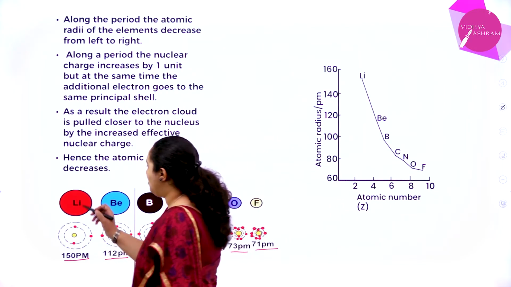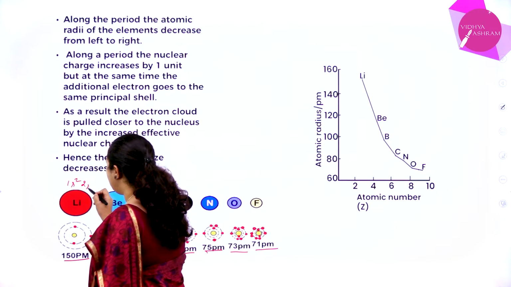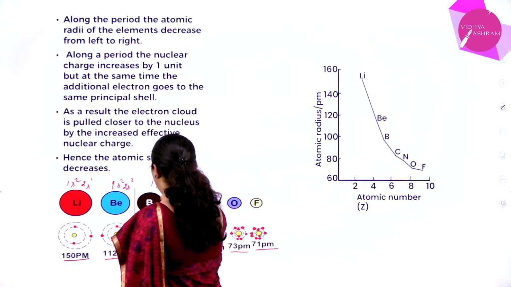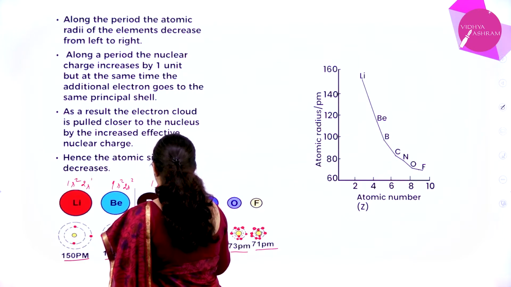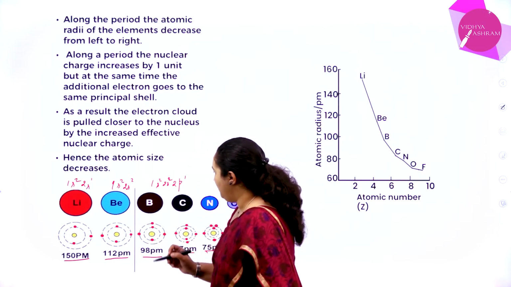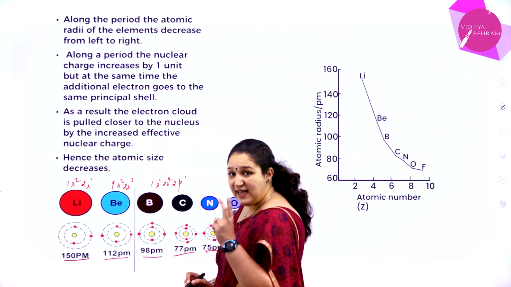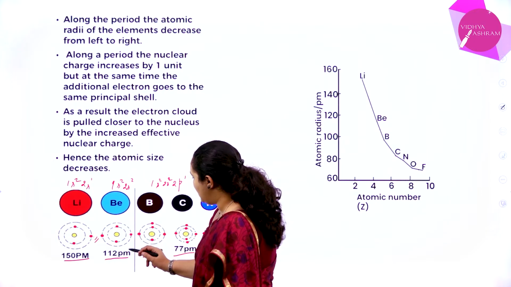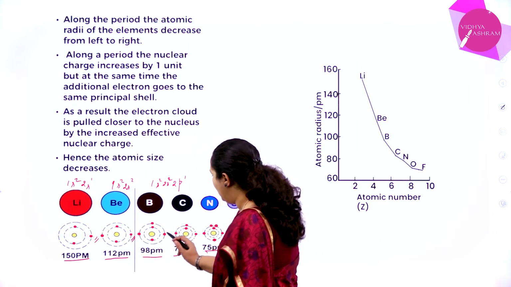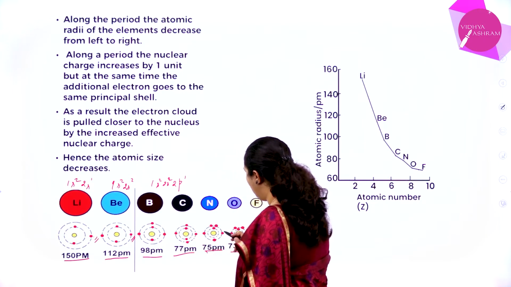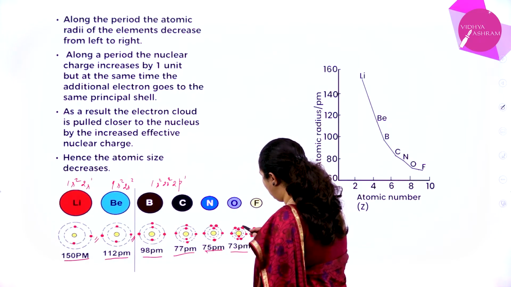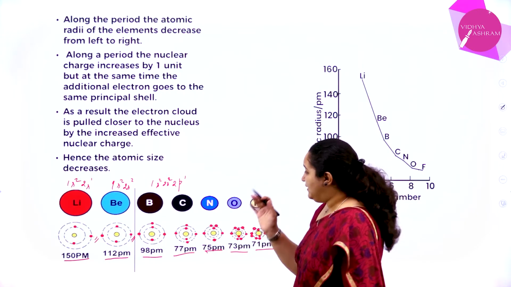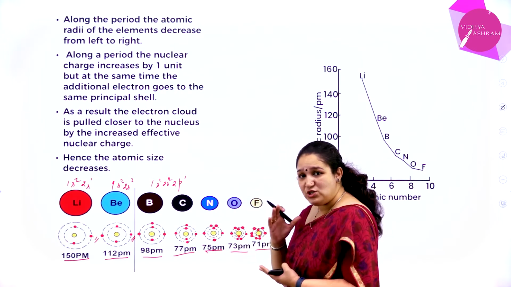See, here we have the electronic configuration 1s2, 2s1, then 1s2, 2s2, and here 1s2, 2s2, 2p1. After this, you can see the electrons are being added to the same shell, the second shell. For lithium, 1 electron is added to the second shell, here 2 electrons, then 3, 4, 5, 6, and then 7. So the electrons are adding to the same shell.